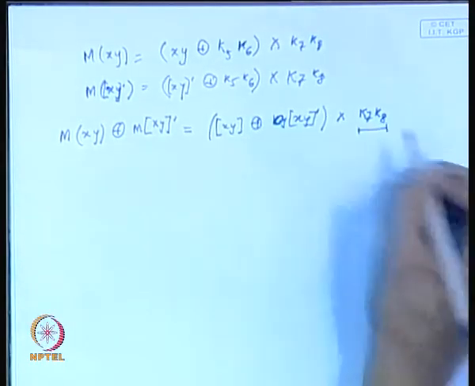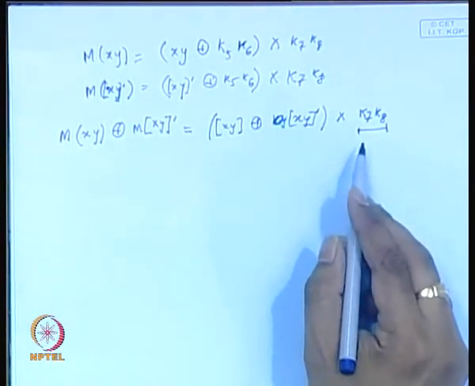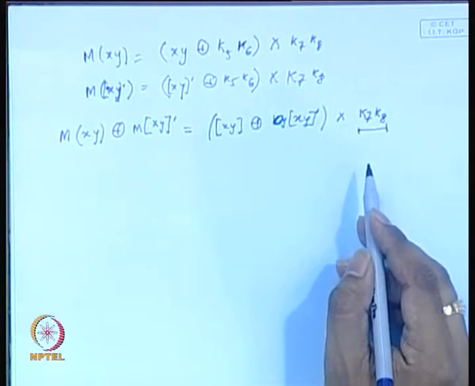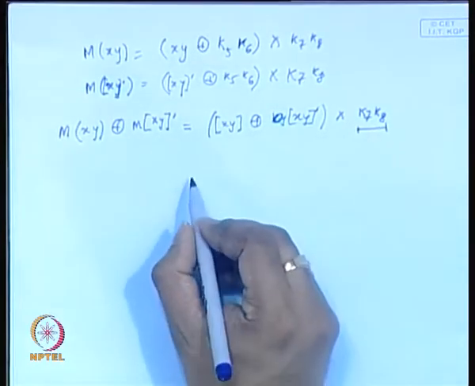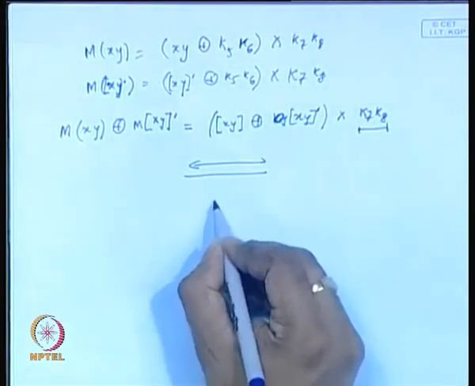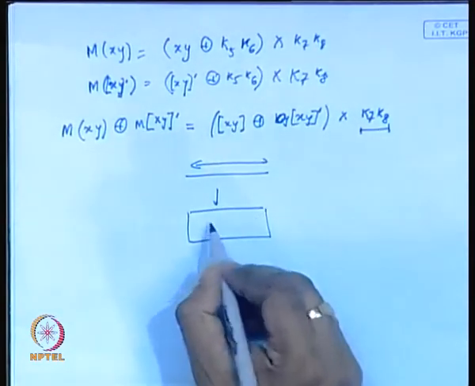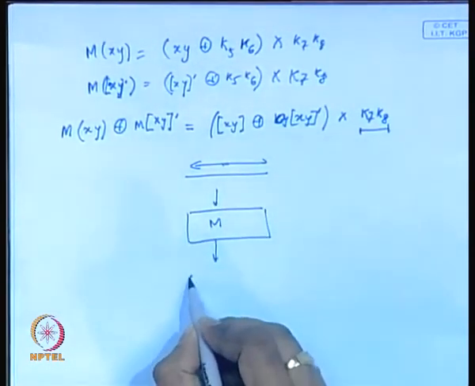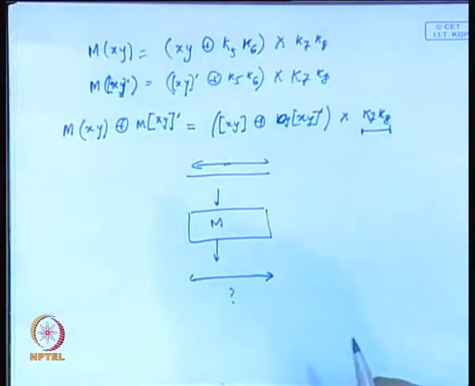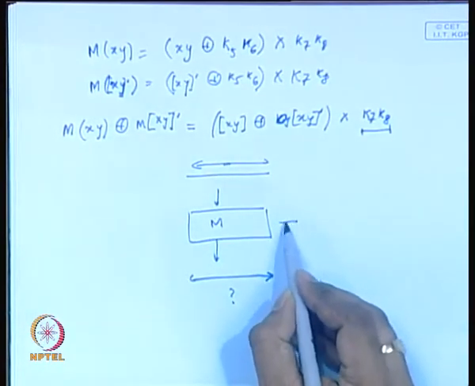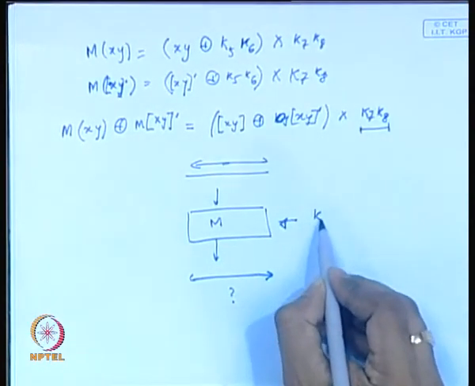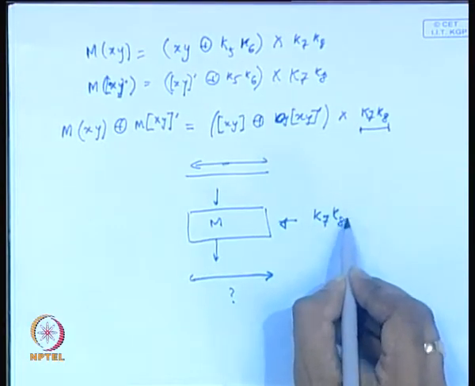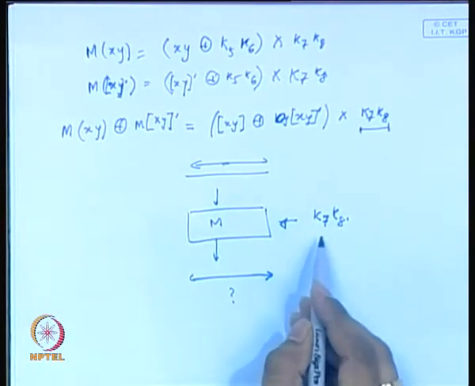So that means that if I am doing a differential analysis, then what I am trying to do is that I am trying to force a differential at the input of your m layer. So I call that an m layer. Okay, I am trying to force a differential here, and I am trying to compute what is the probability distribution of the differentials here. Okay, so here you see that if I do not know the value of this corresponding key called k7 and k8, then I do not have any preference of any key.